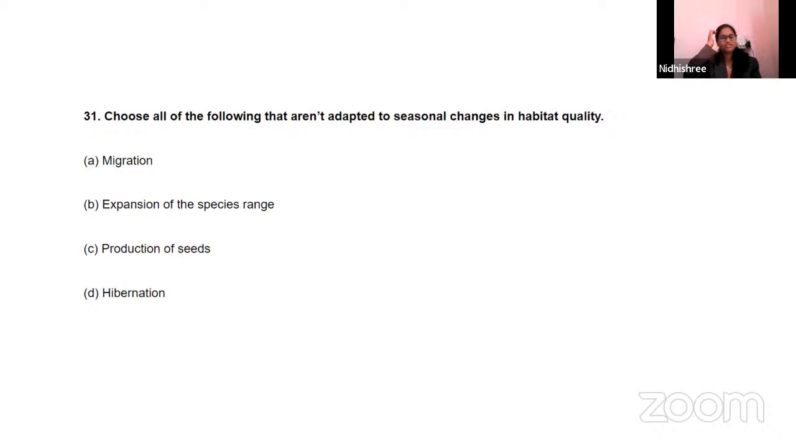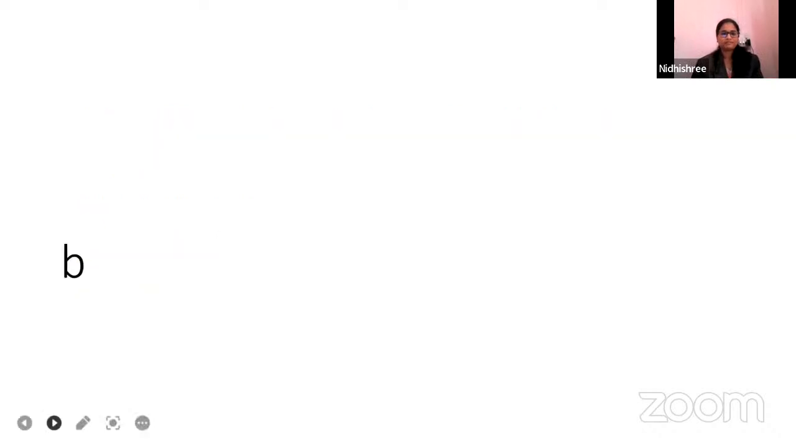Now, expansion of species range, I said only few organisms are affected by the seasonal change, but production of seeds, certain seeds, what happens, they will not germinate until they get favorable condition. So that is also included in seasonal changes. So the right answer is expansion of species range. Option B. Fine.